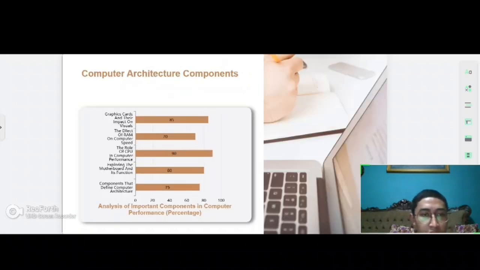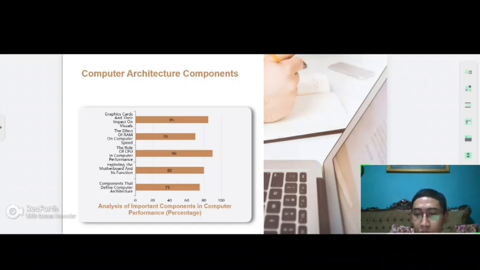Next slide is computer architecture components. This graphic card and its impact on visual, 85%.